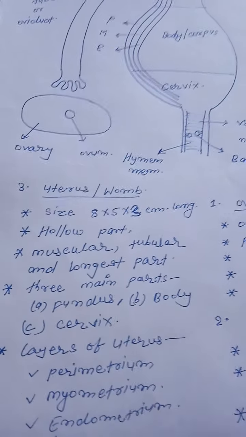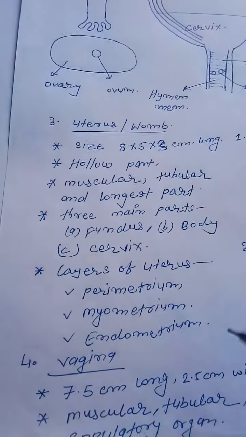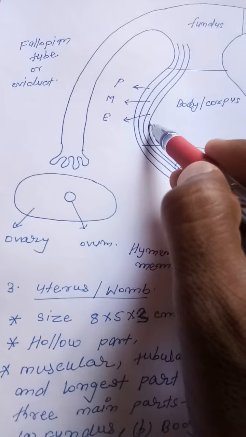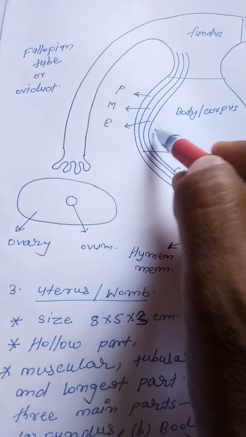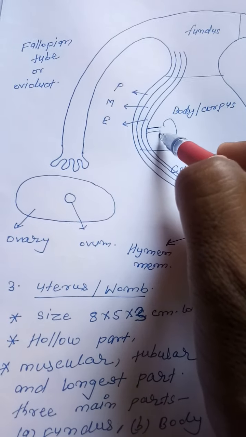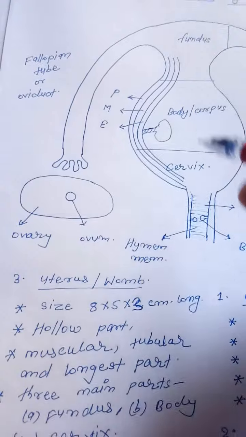Progesterone hormone is responsible for the pregnancy of the female. Next, endometrium is the innermost layer, connected with the fetus through the placenta.